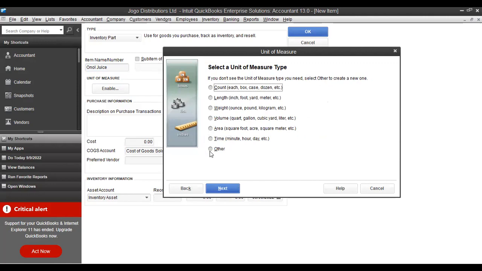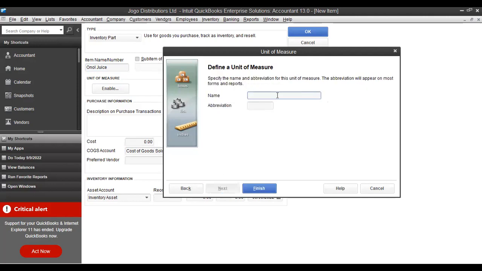Just go to others straight. Say other, then next, then you have cartons. Mind the spelling, cartons, single. The shortcut, whatever you use is fine. Cartons, so you say finish.